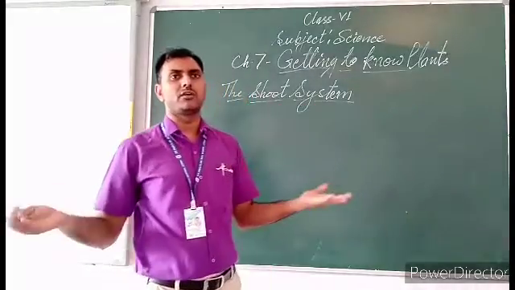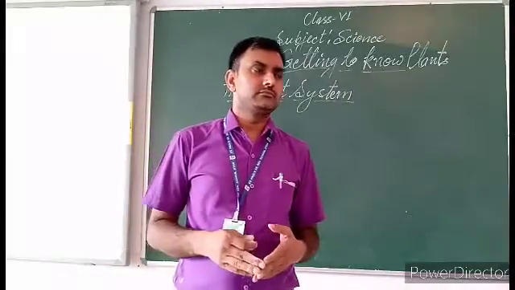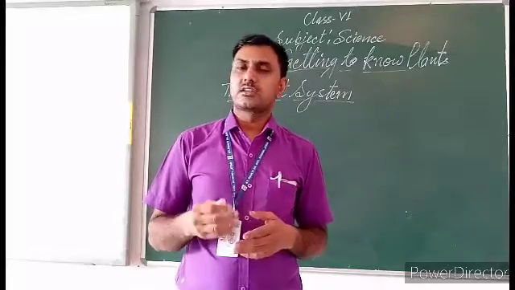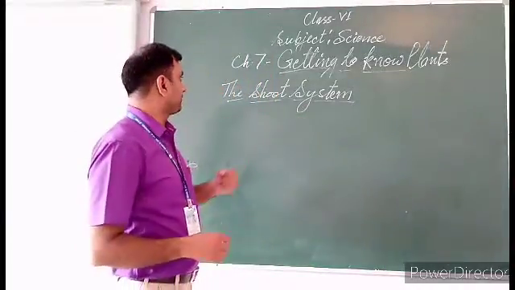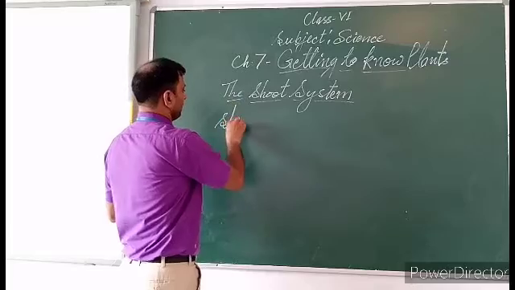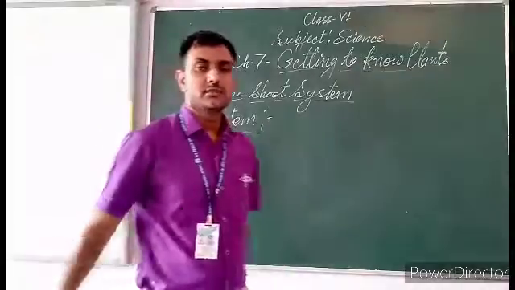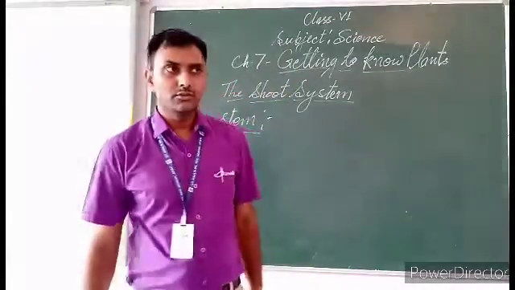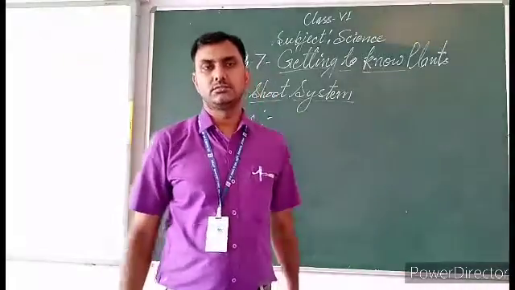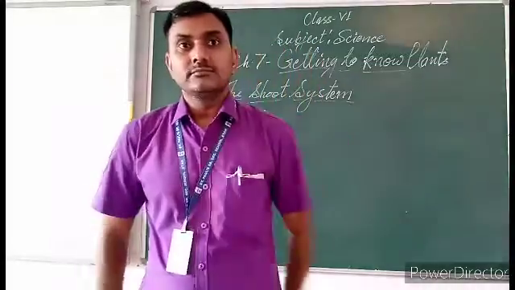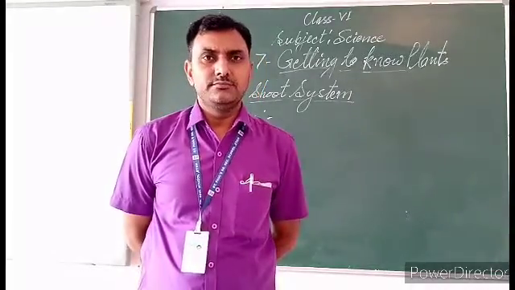Shoot system is the upper part of the tree, the outer part of the tree. So the first part of this shoot system is the stem, which I have already told you earlier. The other name of stem is trunk.